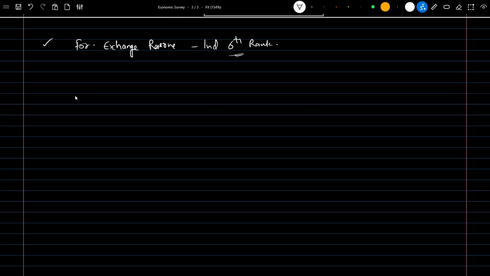And with respect to this foreign exchange reserves, there is an important keyword, which is GUI, Greenspan IMF rule. So in MCQs they may directly ask what it is related to.